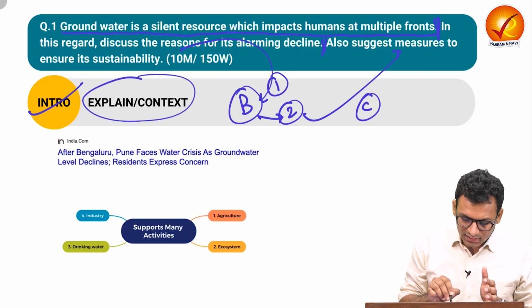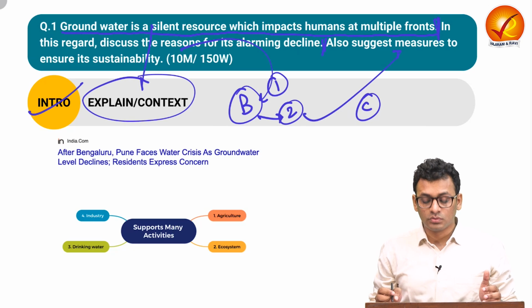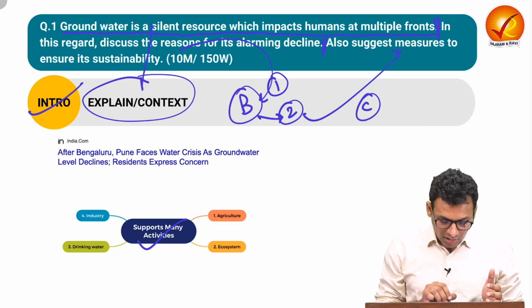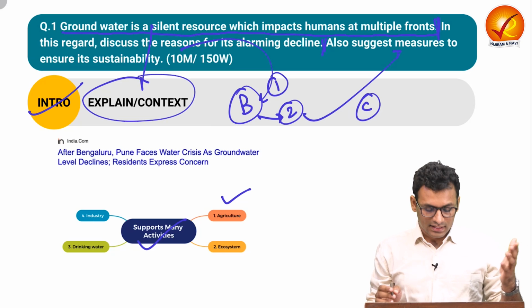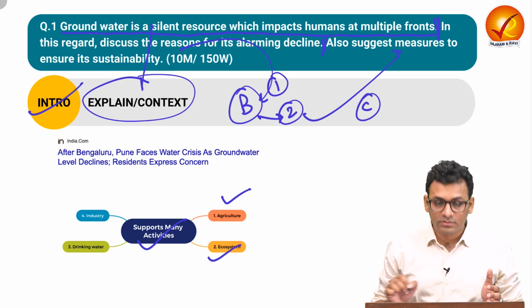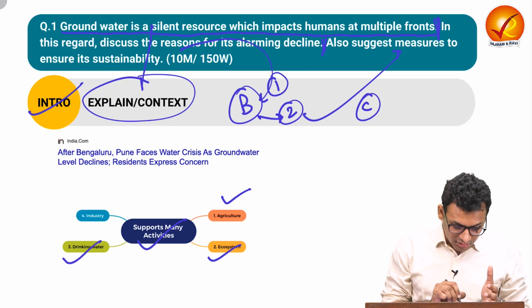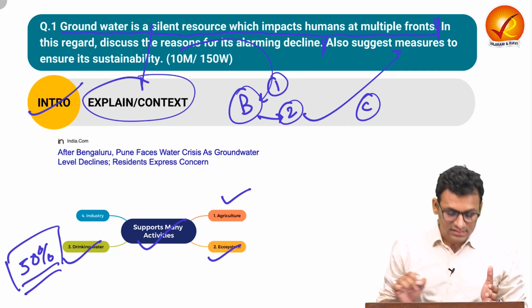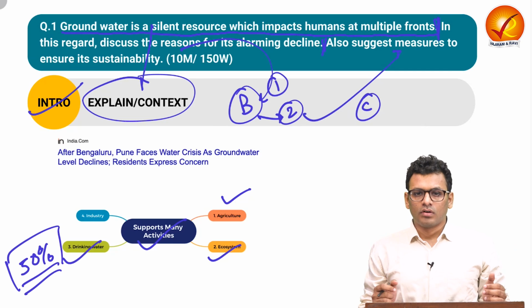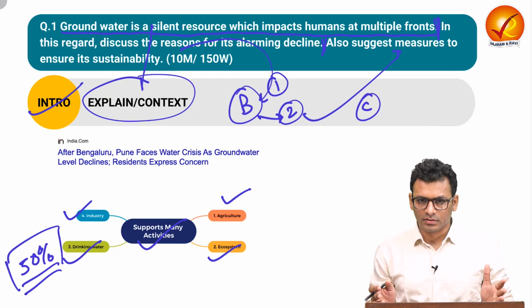Firstly, we can explain this quote, that groundwater is a silent resource which impacts humans at multiple fronts. You can talk about how it supports agriculture, where 90% of the irrigation is dependent on groundwater. You can talk about ecosystem services that are provided by groundwater. You can talk about drinking water, as more than 50% of the global population is dependent on groundwater for drinking water. And you can also talk about how industries are also dependent on groundwater.